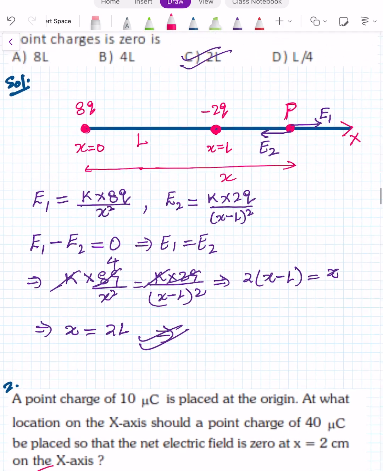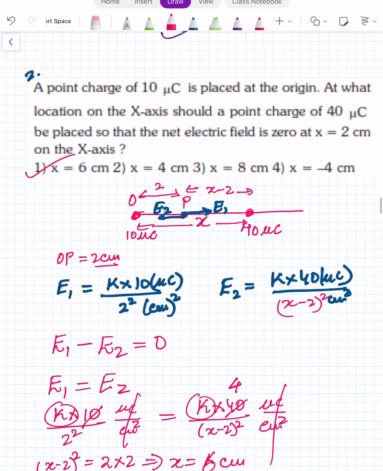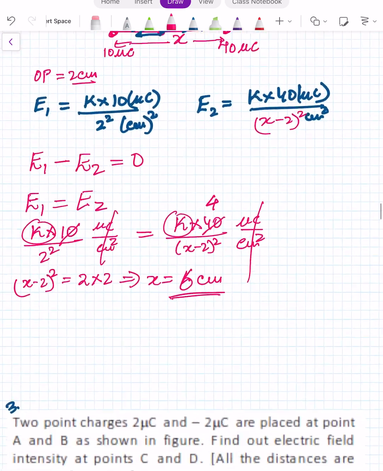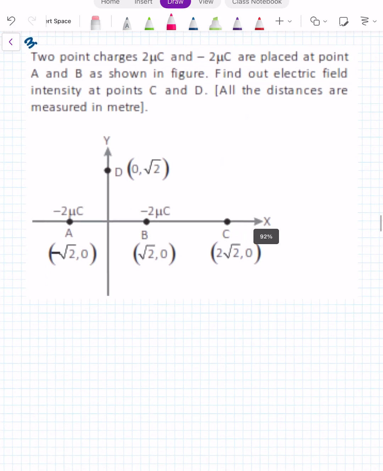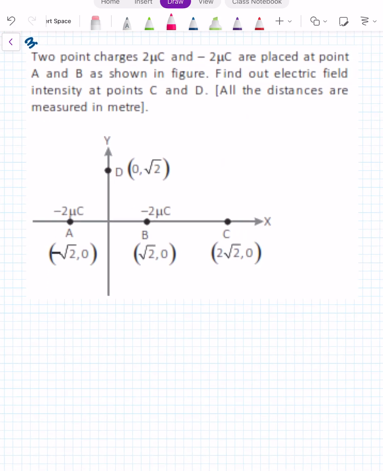Again, it is very much similar to the previous question. Both were previous year JEE Main questions. Now this is not a previous year JEE Main question, but again here some other things will come.